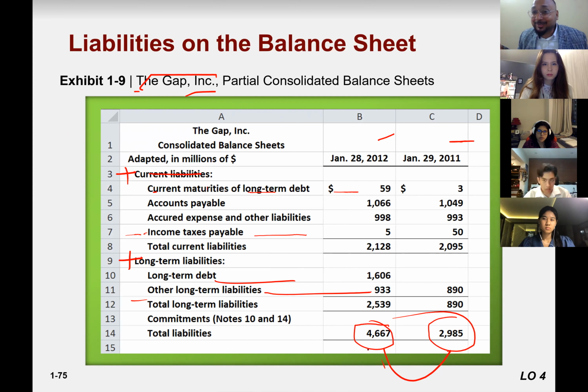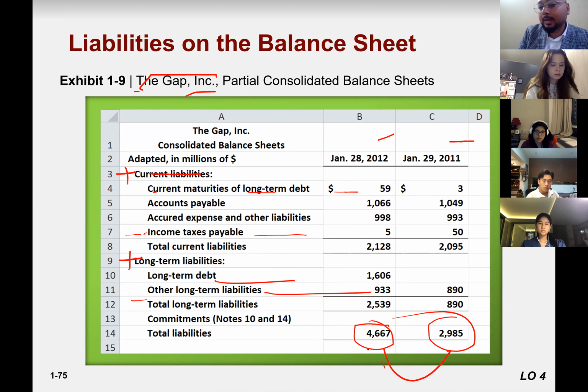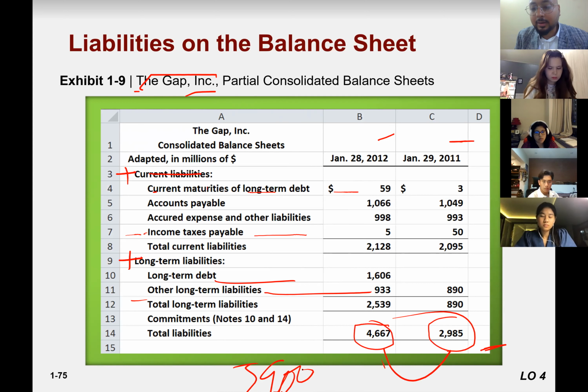We don't know until we have some new information, right? Loan is not always bad. Sometimes it is good, sometimes it is very bad. In order to answer the question, you must have something to compare. If you compare to your previous year, then this is bad. If you compare with the industry, maybe your competitor has $5,900 million of total liability, so you are still safe. You can say we are good, we have less liability.